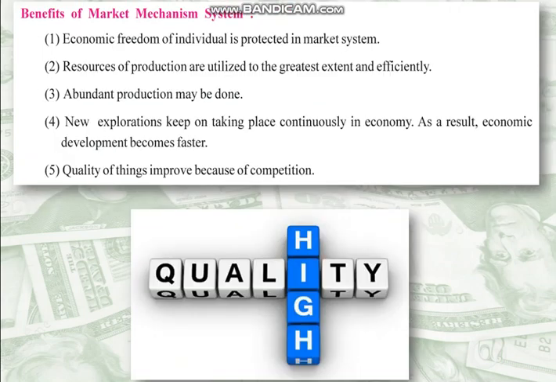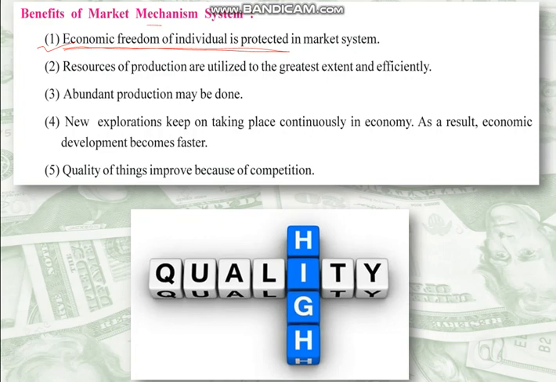Benefit of market. Now there are a lot of benefits related to it also. First, economic freedom of individuals is protected in market systems. Economic freedom: if you have the money, you can purchase anything. No one will stop you. So economic freedom of an individual is protected. Those people who have money love this system.